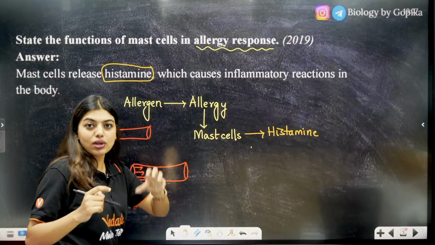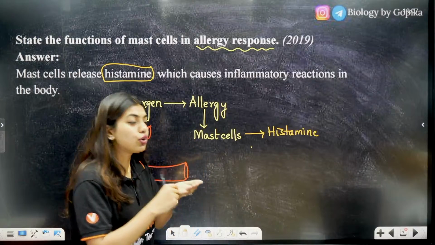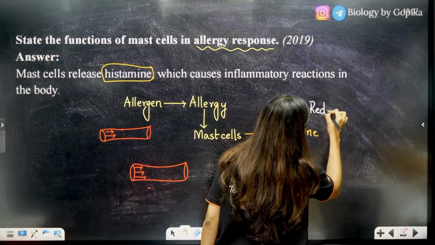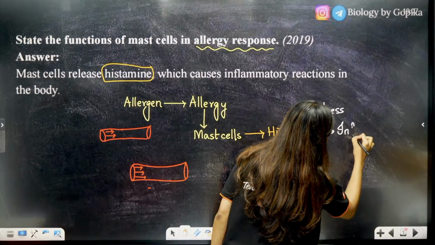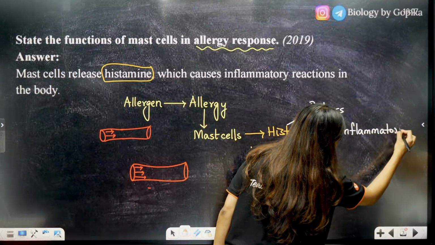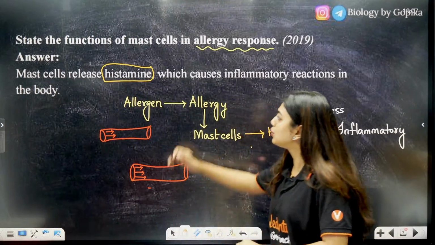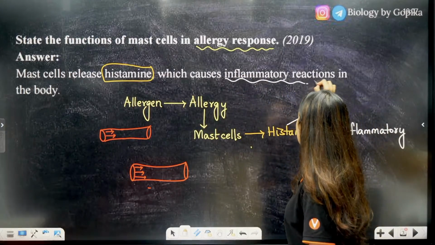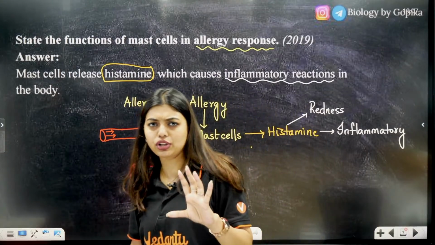It also shows that you have an inflammatory response, because the blood is going to flow and you will automatically start seeing redness and rashes all around your body to identify that you have an allergic reaction. Otherwise, how will you know you have an allergic reaction? An inflammatory response is going to happen. So what exactly are mast cells going to do? Mast cells release histamine, which causes inflammatory reactions in the body. Very easy question, a 1 mark question, so it's very important for you to remember.